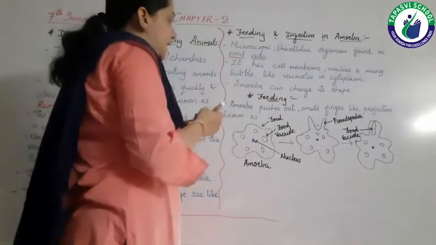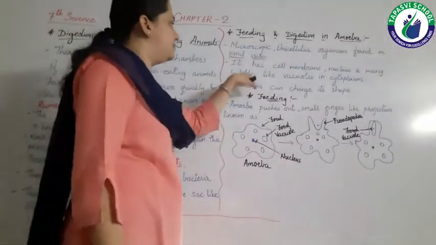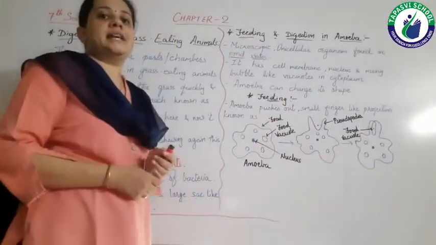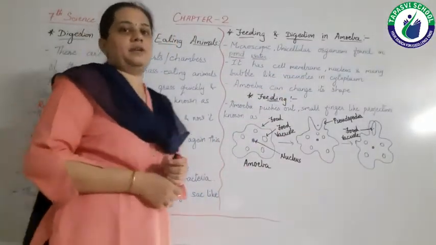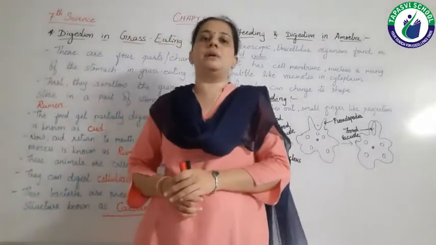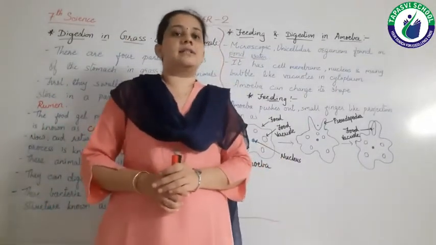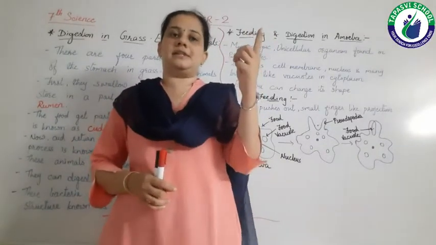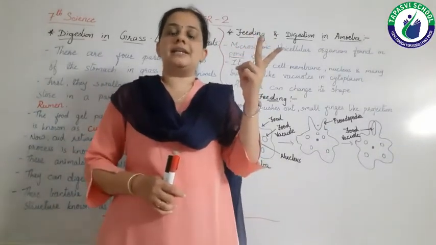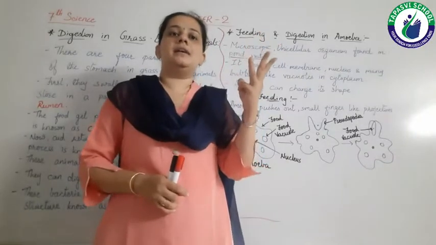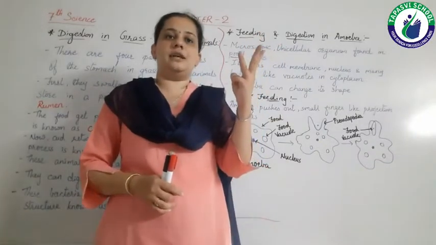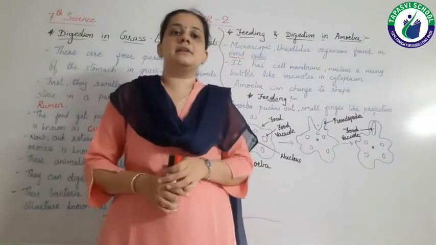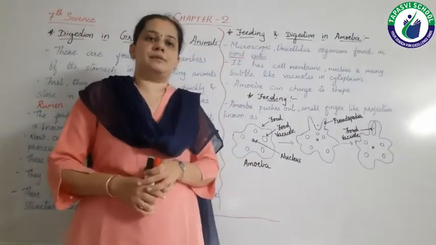It has a cell membrane, nucleus and many bubble-like vacuoles in the cytoplasm. As I told you in the first chapter, any organism is made up of cells, and a cell contains three main things: a nucleus in the center, the border that is the cell membrane, and the jelly-like structure in between, known as cytoplasm.